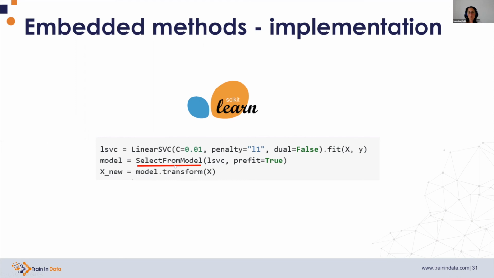And then we're going to use the class SelectFromModel. We're going to pass this algorithm to SelectFromModel. And here we fit the model first. So SelectFromModel will select the top ranking features. And with transform, we return a data frame that contains only the most predictive features. And SelectFromModel will store information about which were the features that were selected.